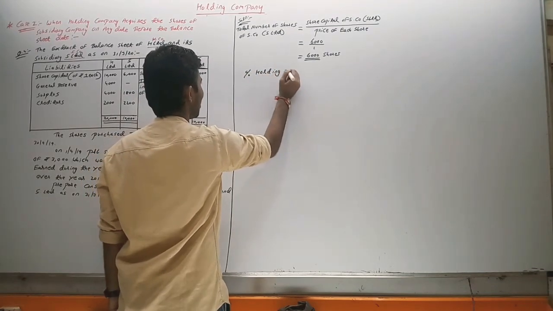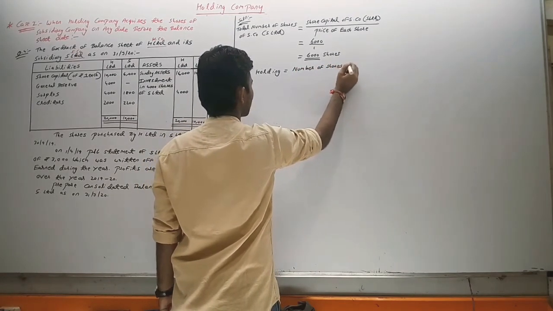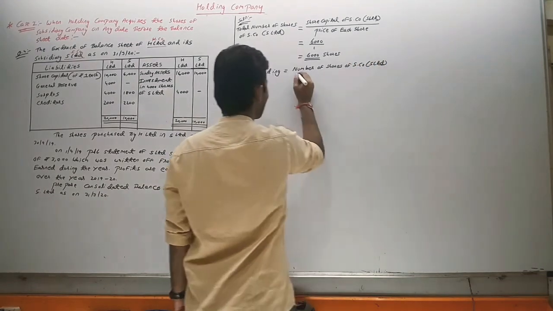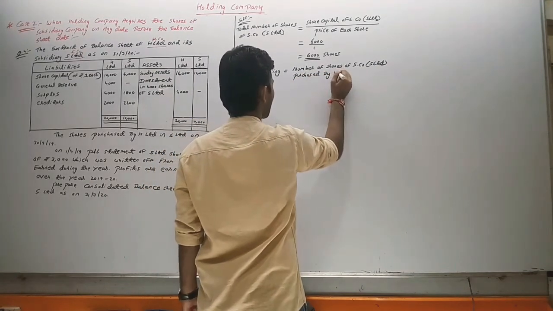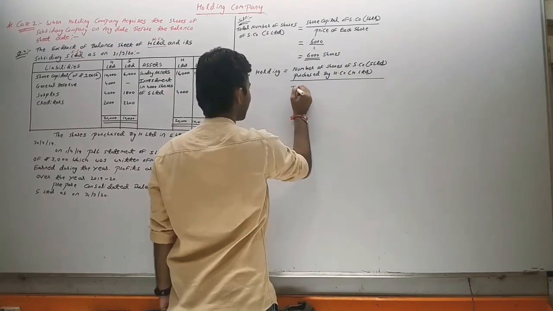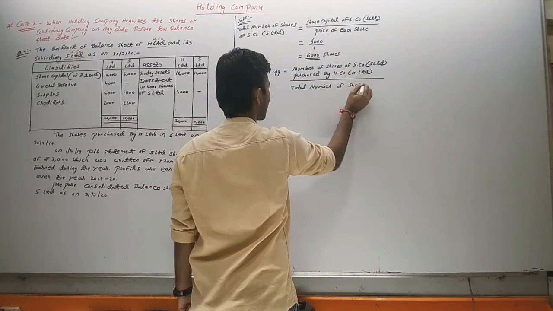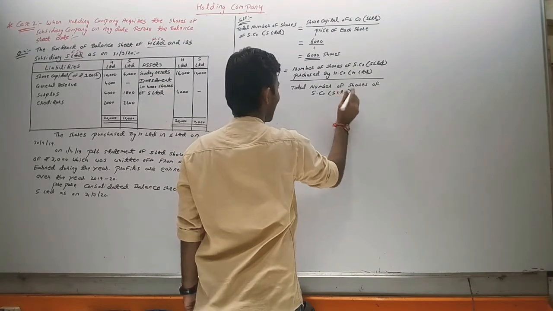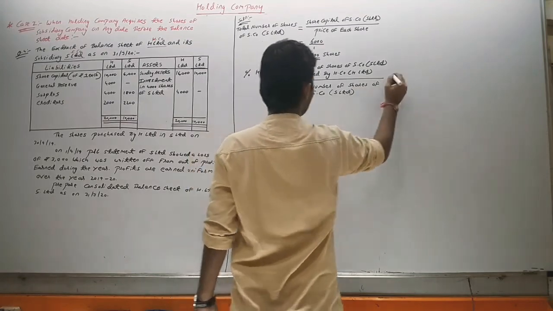Percentage holding formula: number of shares of the subsidiary company, S Limited, purchased by the holding company, H Limited, divided by the total number of shares of S Limited, multiplied by 100.